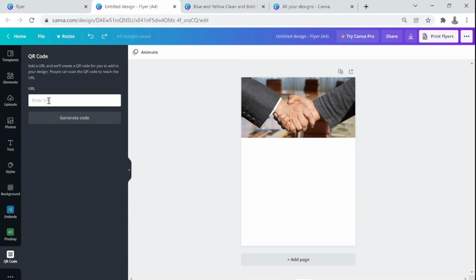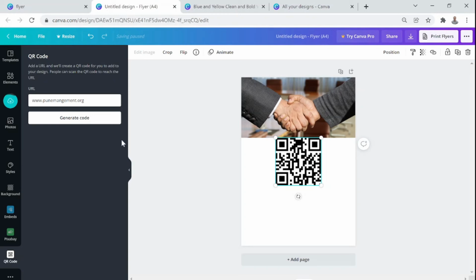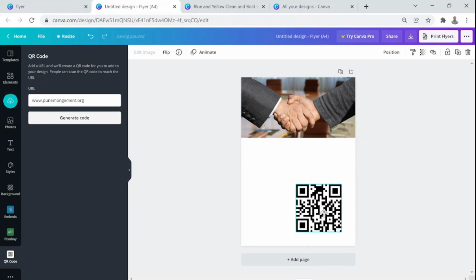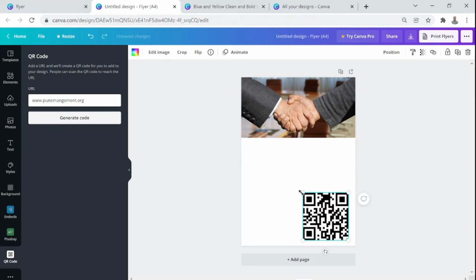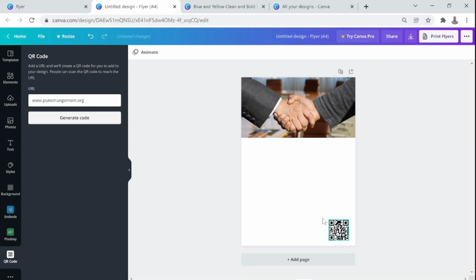Now every QR code requires a URL. So I'm just writing here www.punemanagement.org. That's my URL, and I say generate code. It will generate the code and put it here. Your QR is ready. Oh wow, excellent. And you can just simply size it and place it differently. Wherever you want to put it, you can just put it.